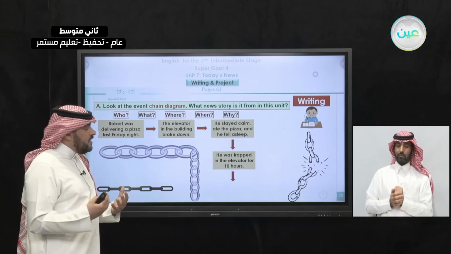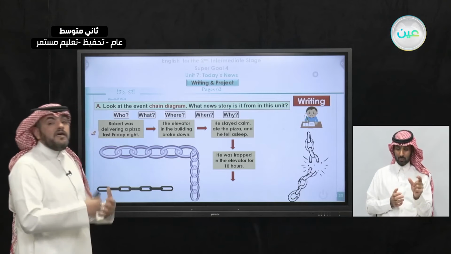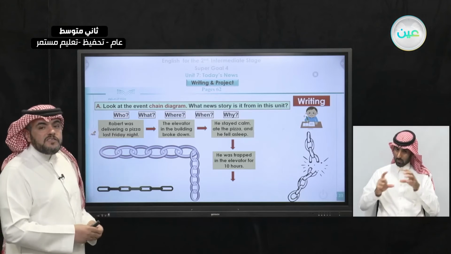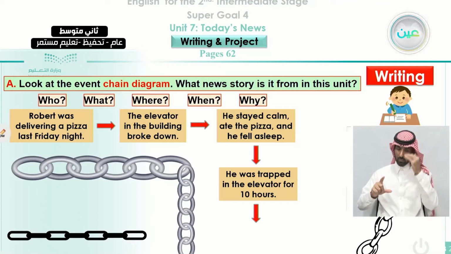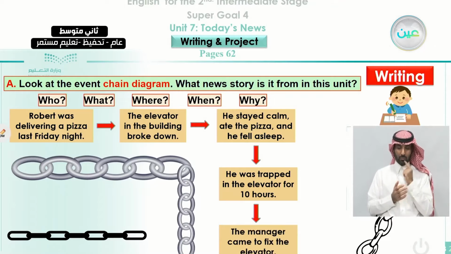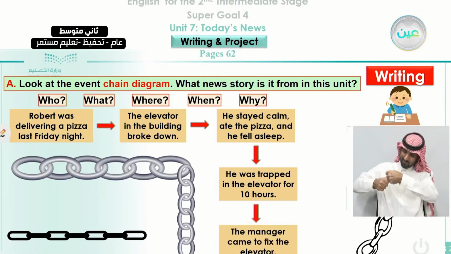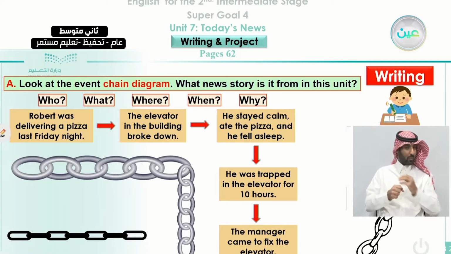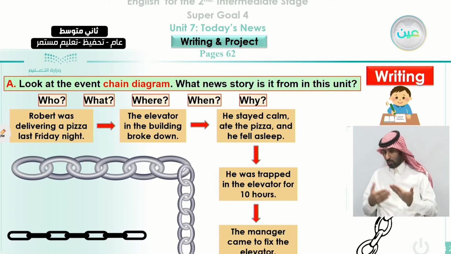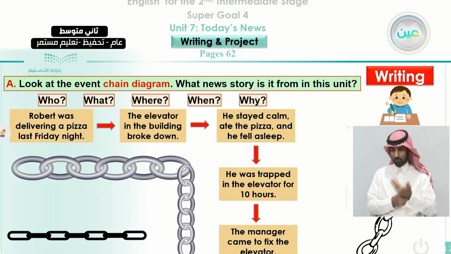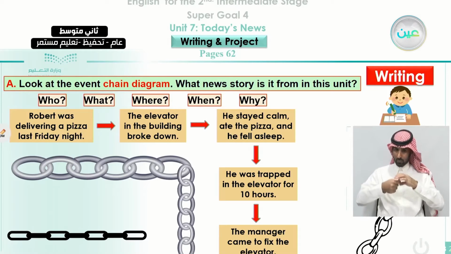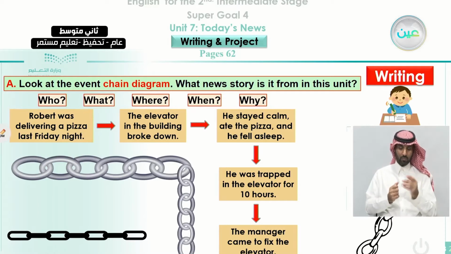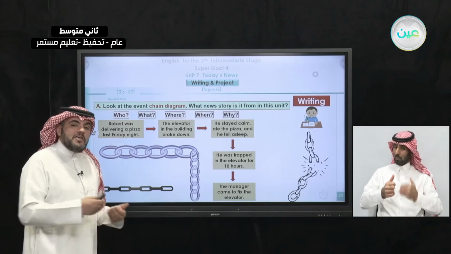We can make a summary for our writing, and then after that we expand these points into paragraphs or into an essay. Okay, the manager came to fix the elevator. Now we can tell about the important events in this story by making it like a chain. You see the chain? Here is the chain, and here are the events that happened in the story, which are arranged according to the time. So we call it chronological order.